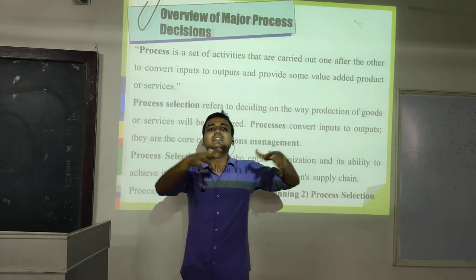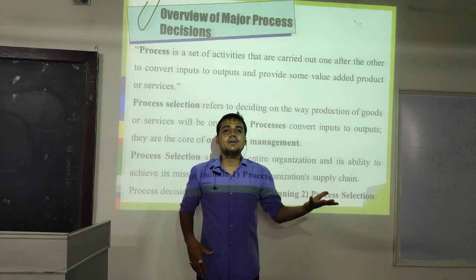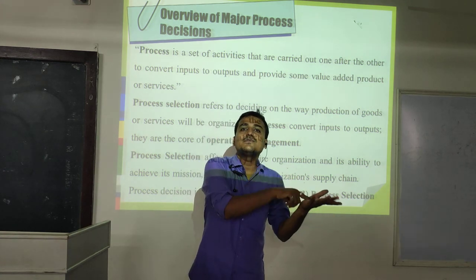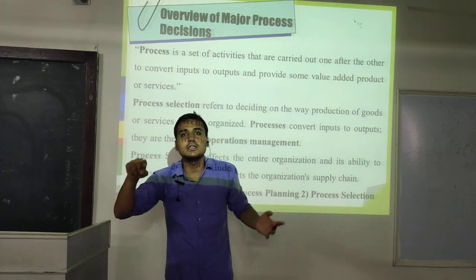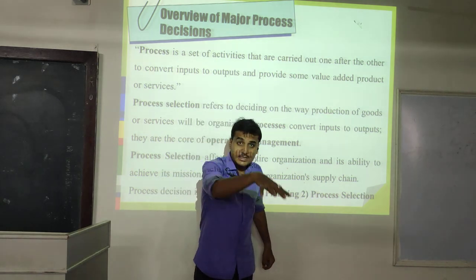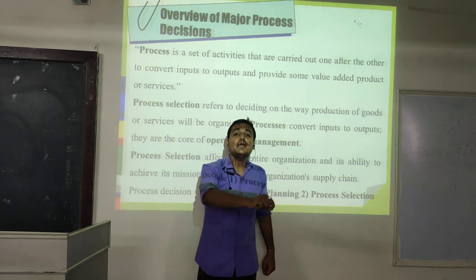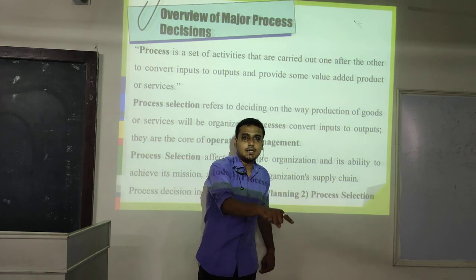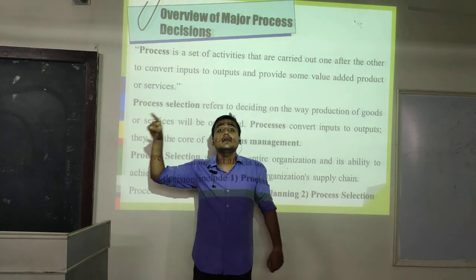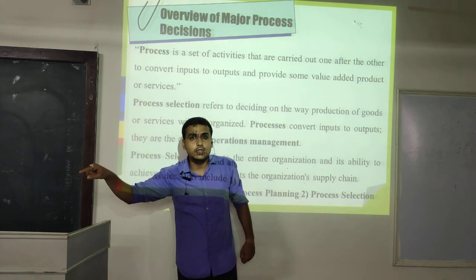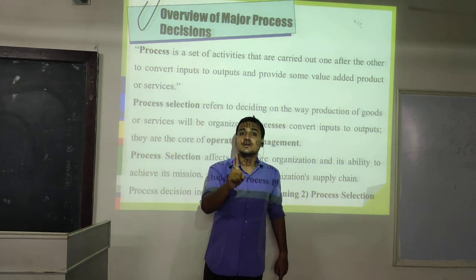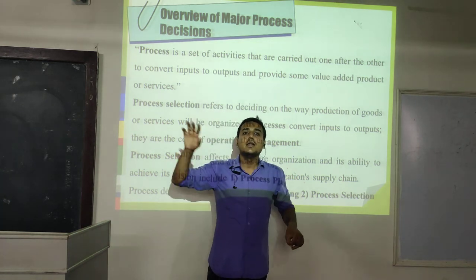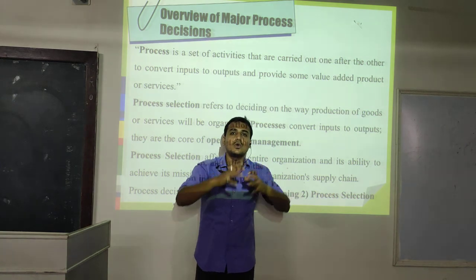So how are we arranging these things? Whatever machinery 1 produces will be the raw material for machinery 2. Whatever machinery 2 produces will be the raw material for machinery 3. And whatever machinery 3 produces will be the raw material for machinery 4. And at the end, whatever product is converted by machinery 4 will be the finished good for the overall organization.